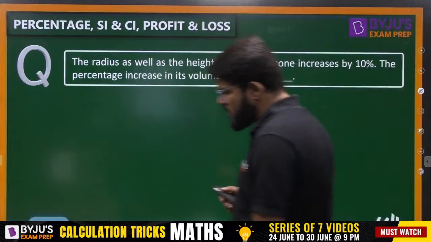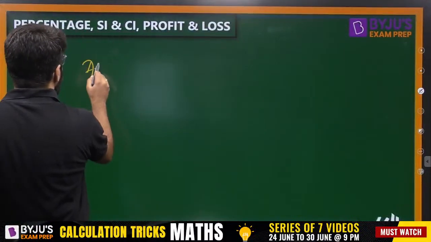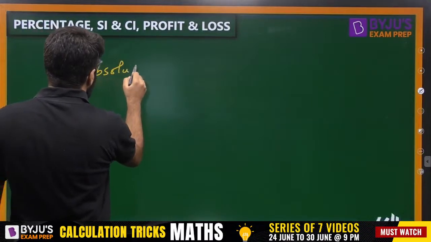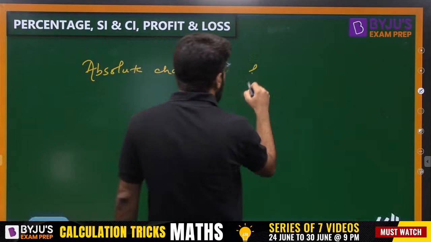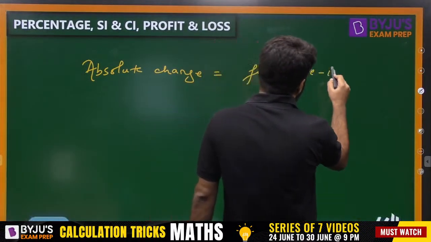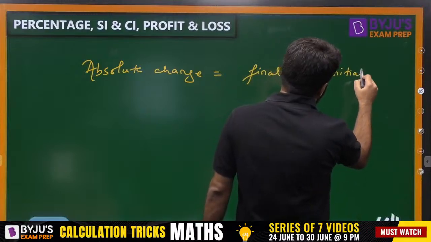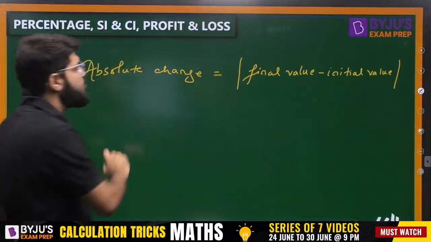So what is the formula for percentage change you apply? See, what is the formula for absolute change that you apply? Remember, there are three important things to note. What is the meaning of absolute change? Absolute change in a value is known as the final value minus initial value, whole modulus. That's why I say absolute change.